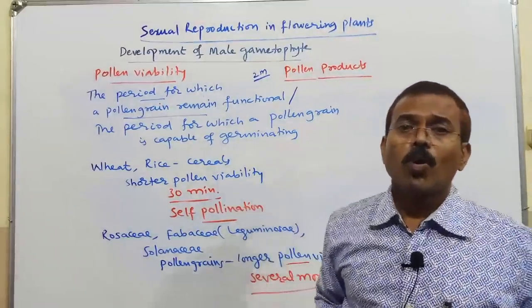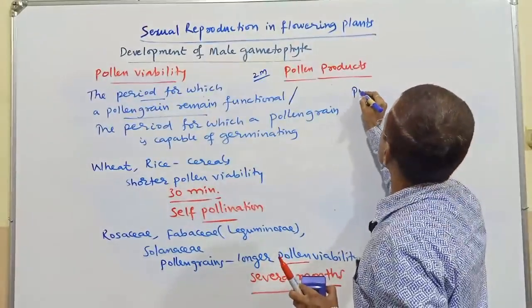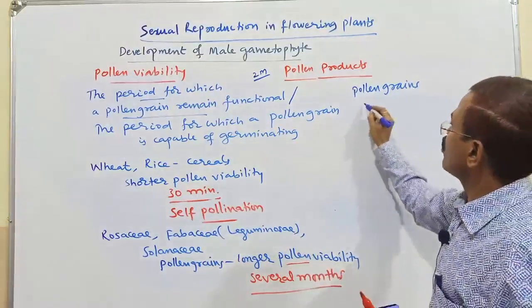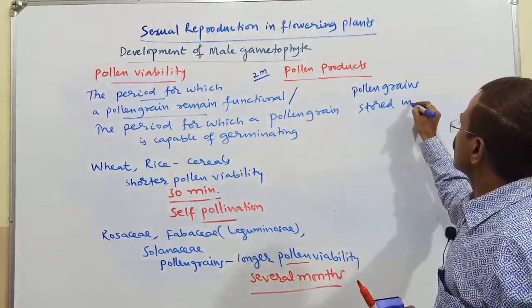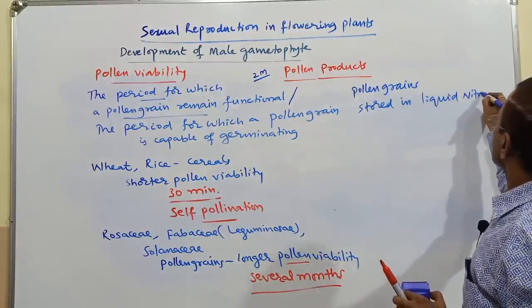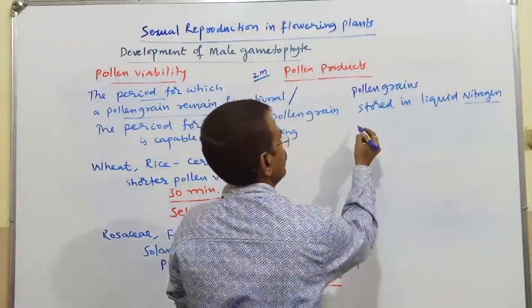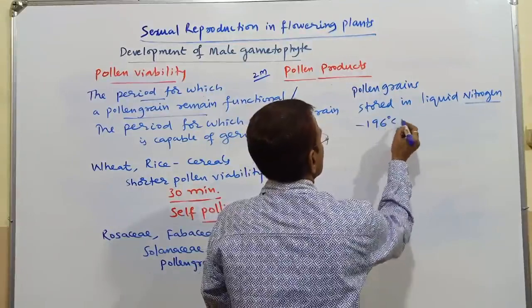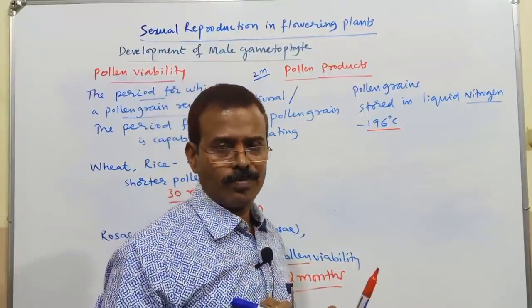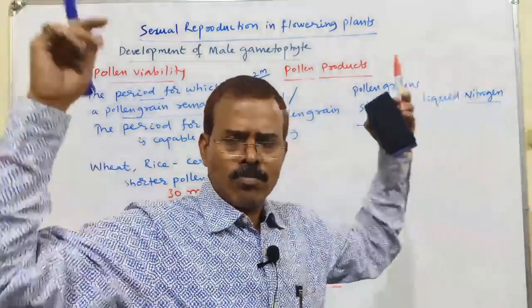See, pollen grains can be stored in liquid nitrogen at minus 196 degrees centigrade. So you can preserve them for a longer time.